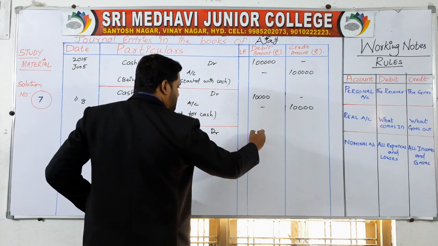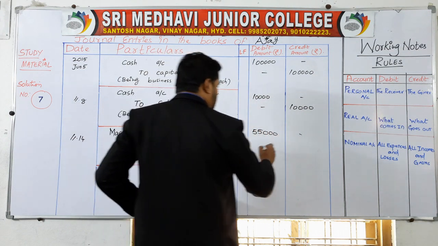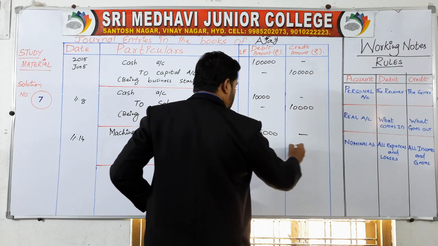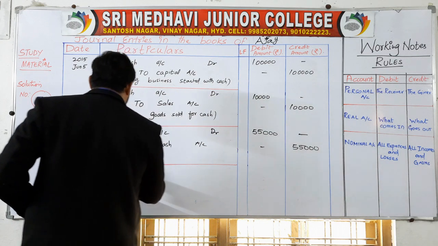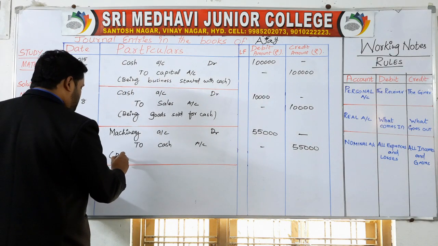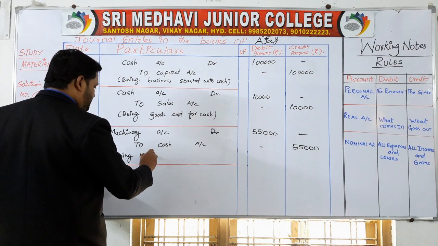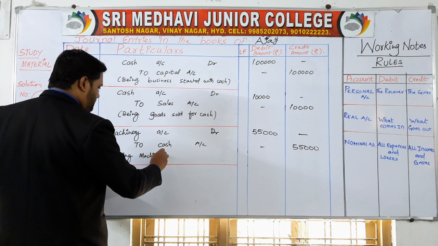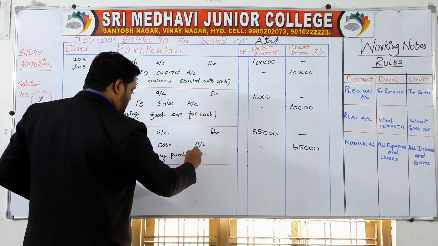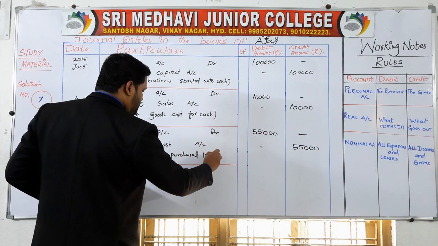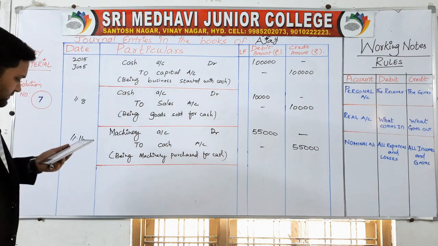How much? 55,000 rupees. Being machinery purchased for cash. Date 14 here.